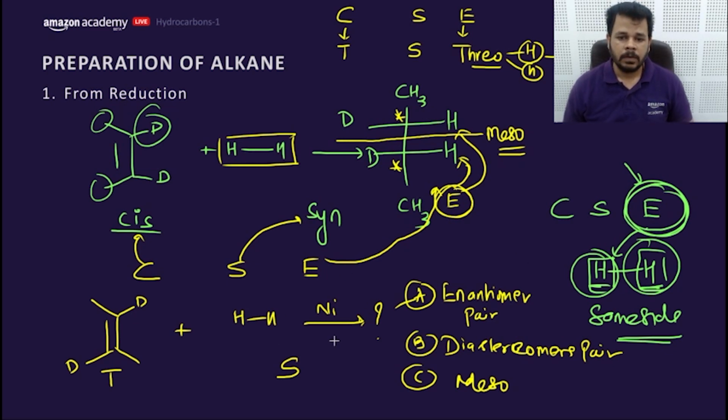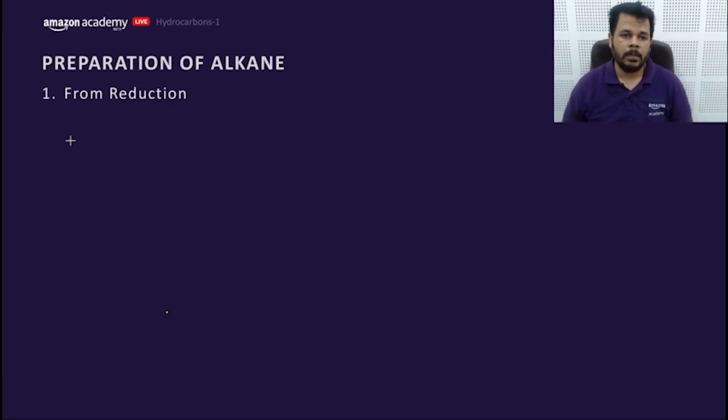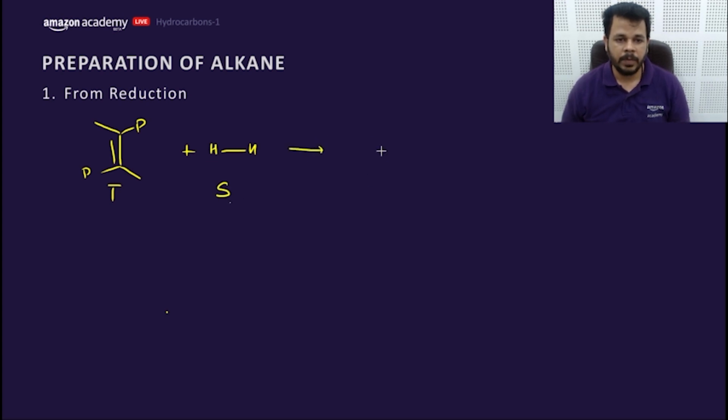Clear? So what would be the product? The answer, DG says B, diastereomers pair. Let me check once how to draw it. This is the question. This is trans. We are going to syn and it would be erythro.